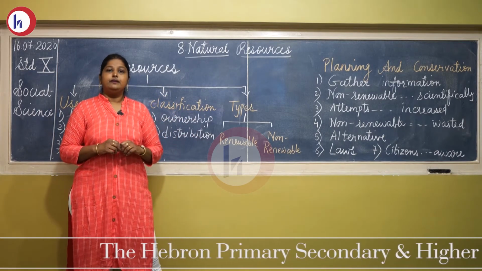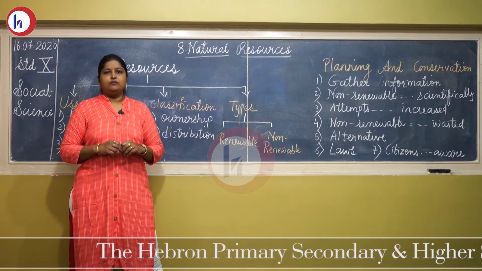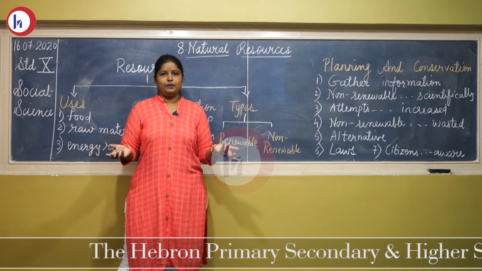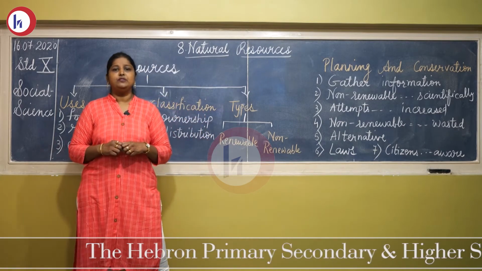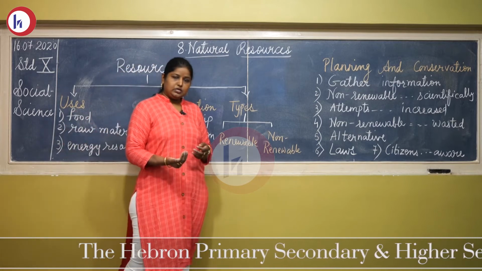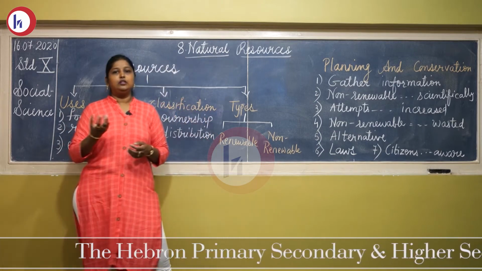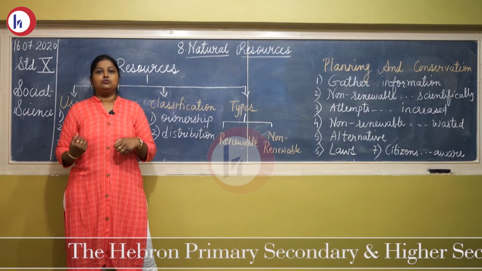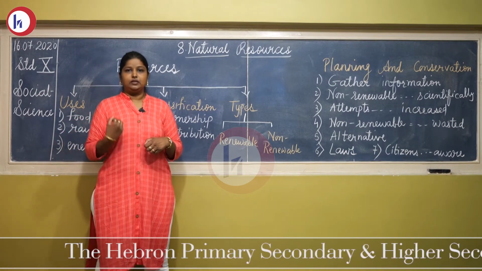Third, rare resources. You won't find them everywhere. At very few places you will find those resources, like minerals, gold, copper and bauxite. That's why they are costly and very difficult to obtain. We need to import them from other countries; the countries that don't have them need to buy from other countries.